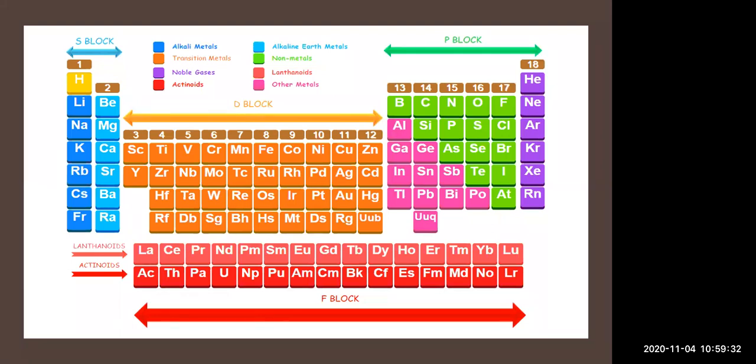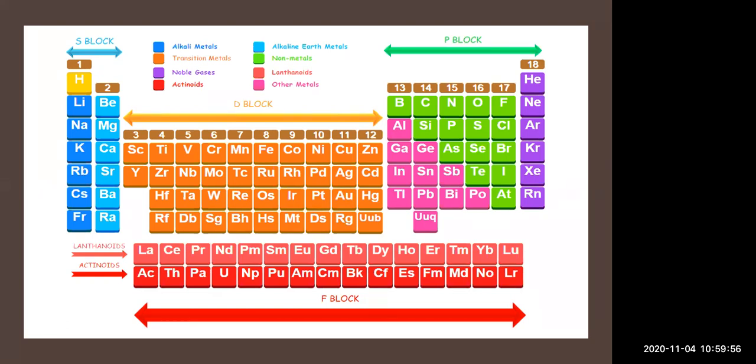And periods, how many periods are there? You can see the horizontal rows. Horizontal rows mean count from hydrogen: hydrogen 1, lithium 2, Na 3, K 4, Rb 5, Cs 6 and Fr 7. The first horizontal line consists of hydrogen and helium. This is one period.